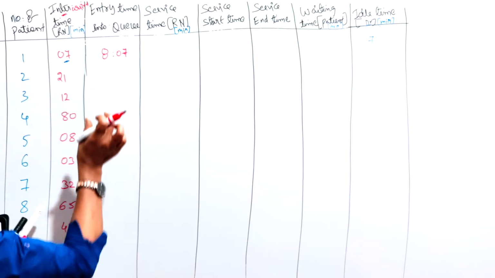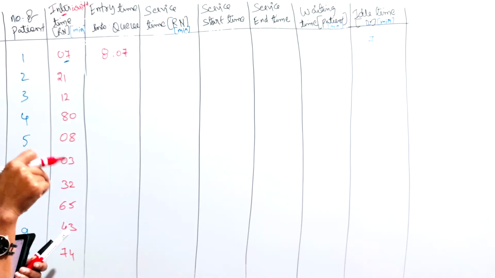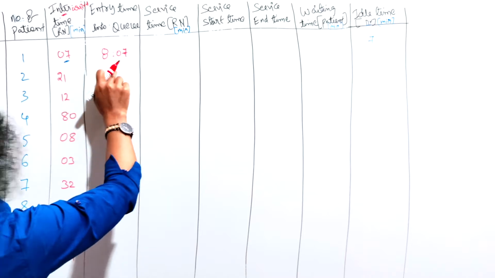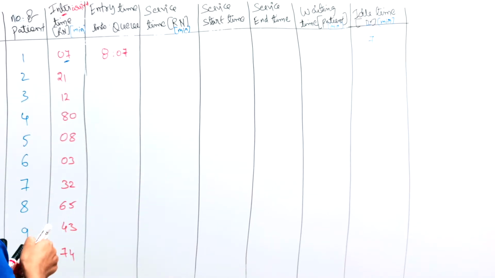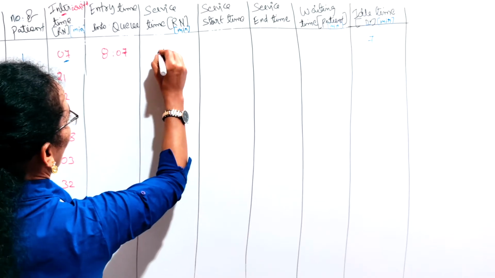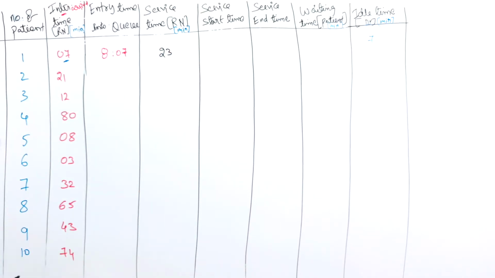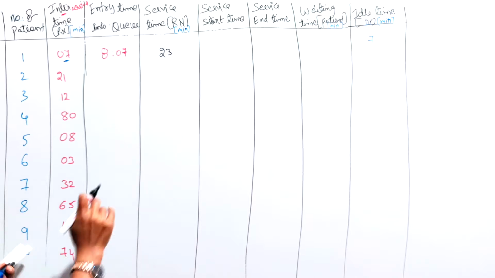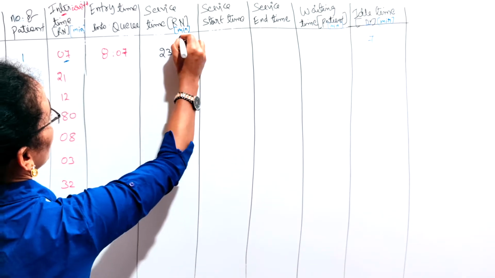It means how much time the doctor has taken for giving the service to the patient. This information is also given in the question, how many minutes he has taken. I am writing from the question directly. These are the random numbers given in the question itself.